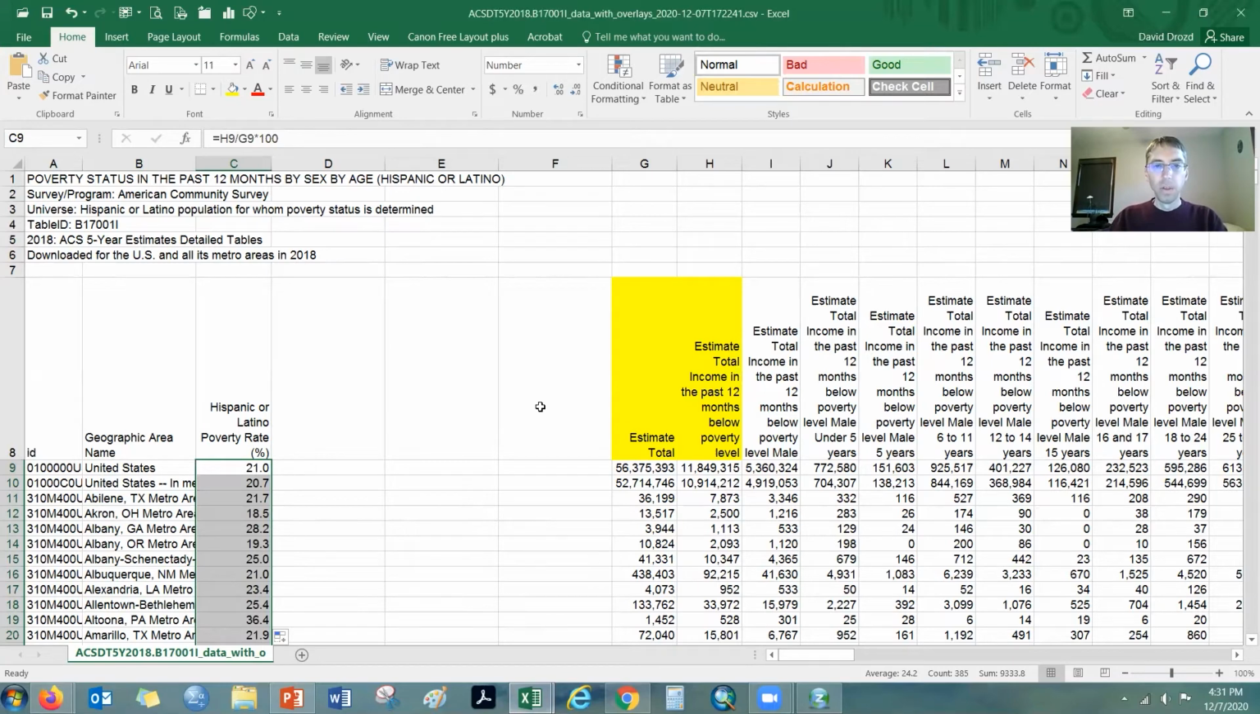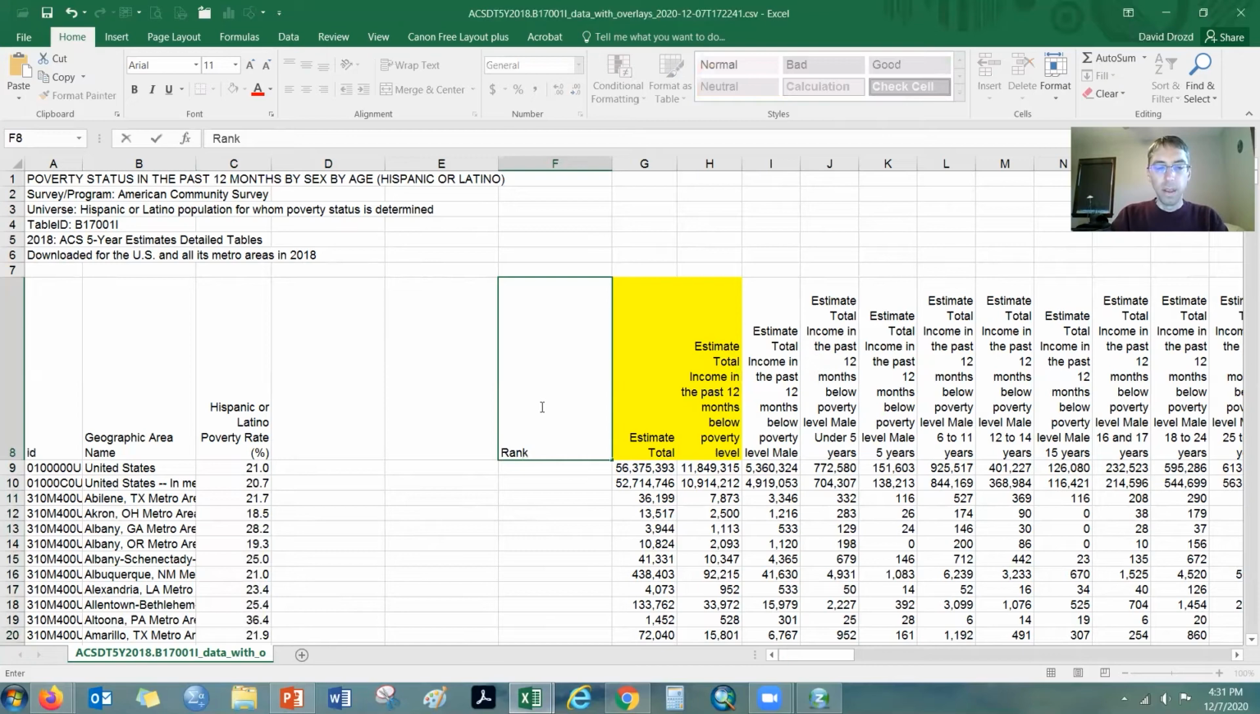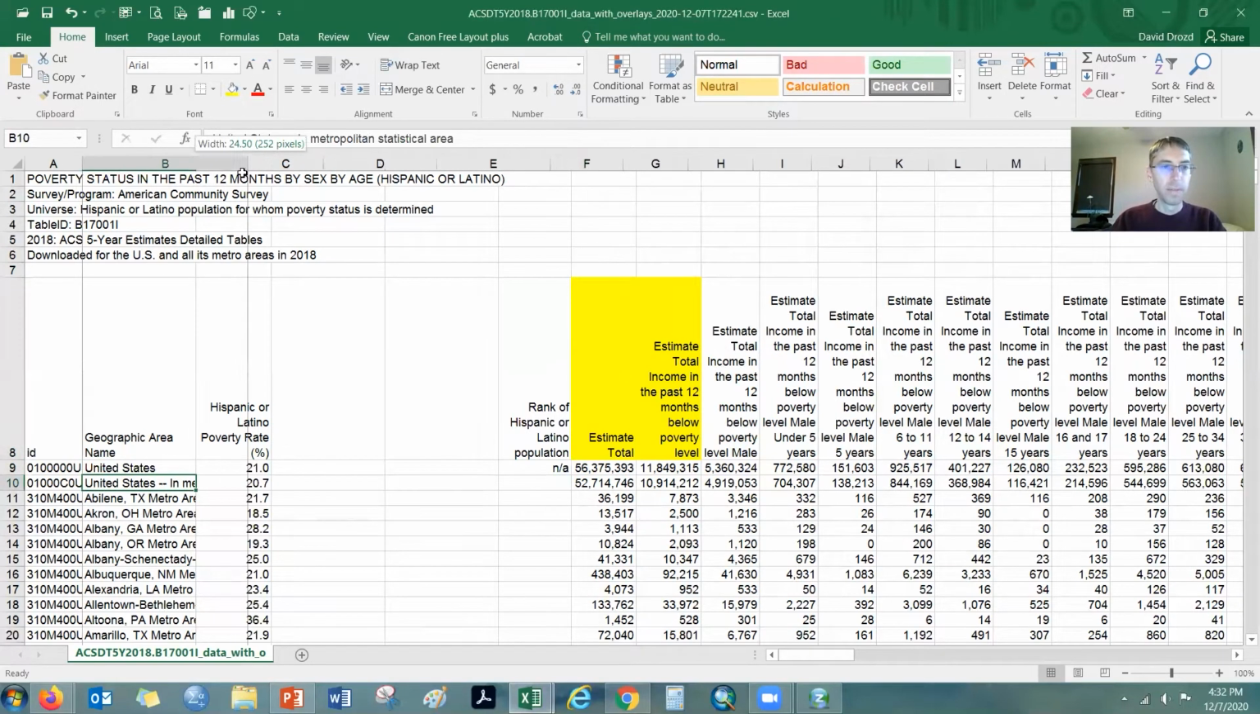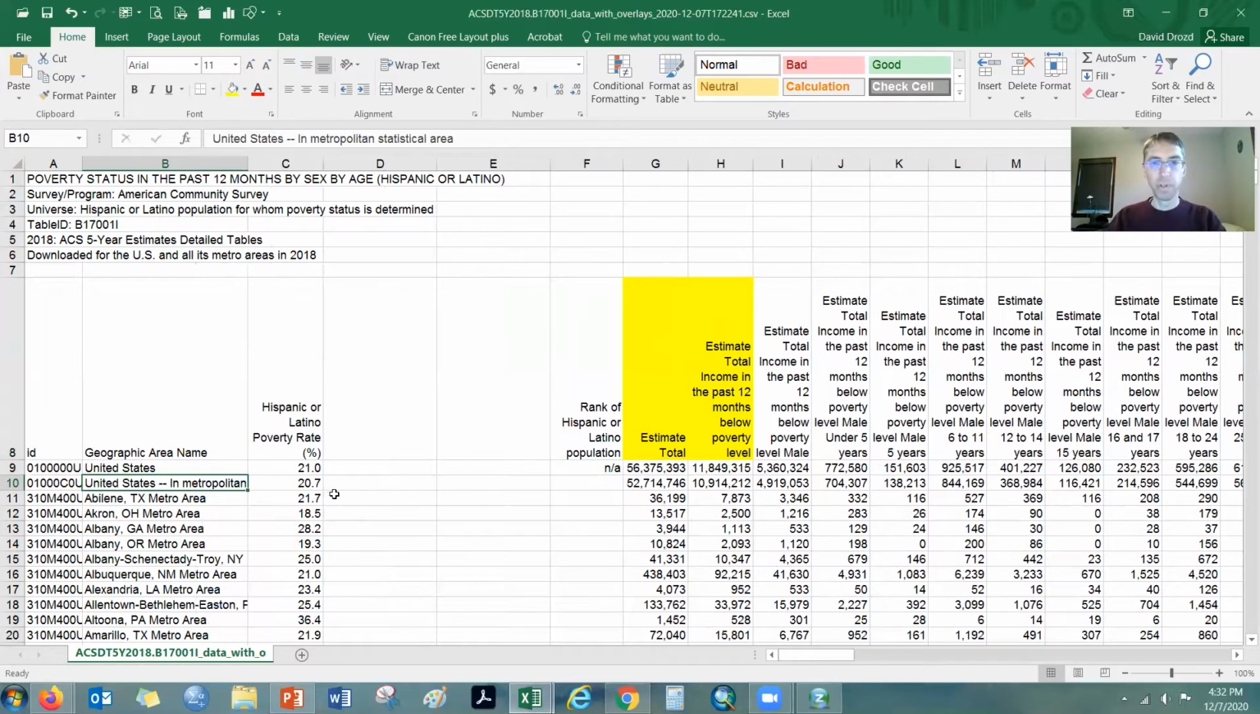Okay, so then from here, I want to rank the size of the metro regarding its Hispanic or Latino population. So let's enter in this text, and change the column width a little bit so it's easier to read. That's not applicable here for our overall US average, or as I scroll over on the screen, that metropolitan portion of the US average. So that's not applicable.